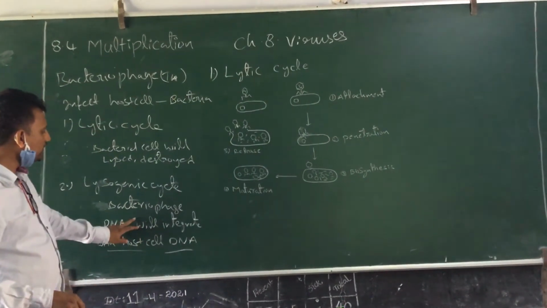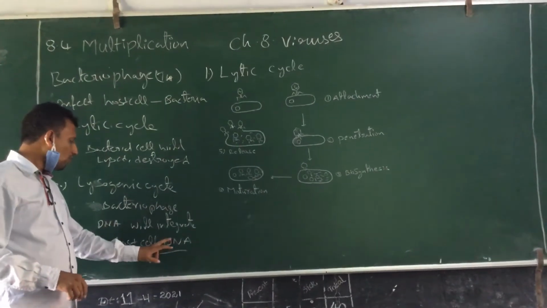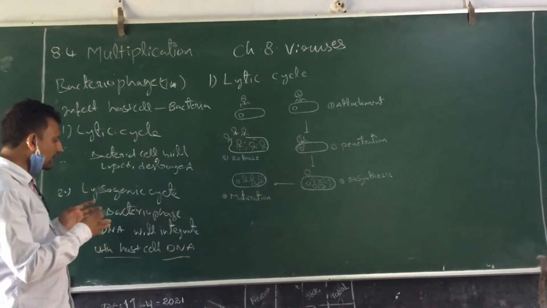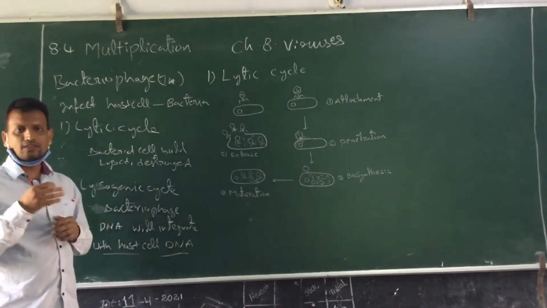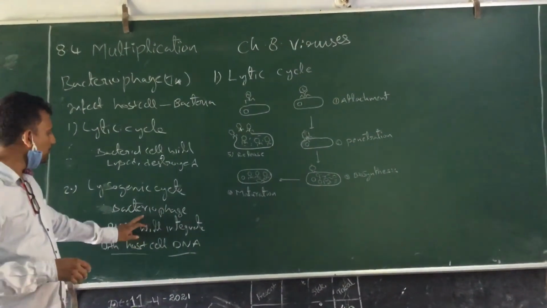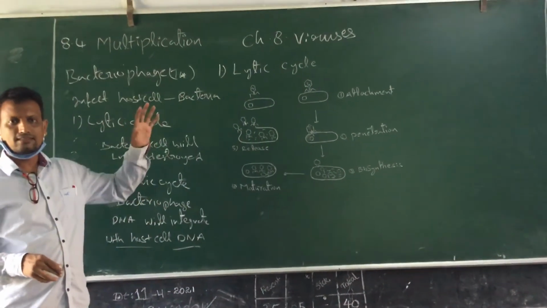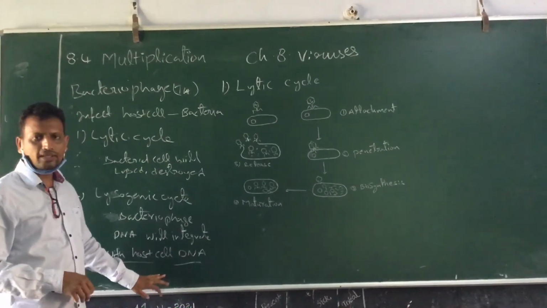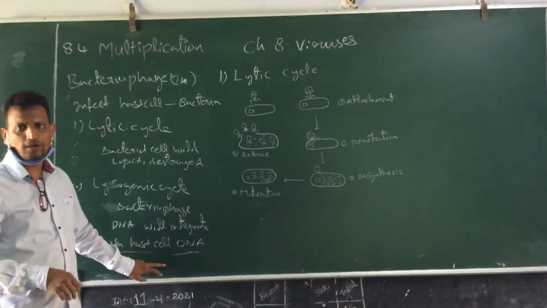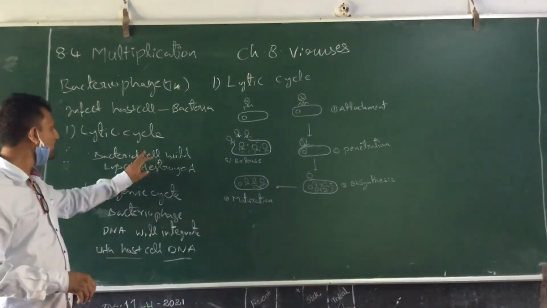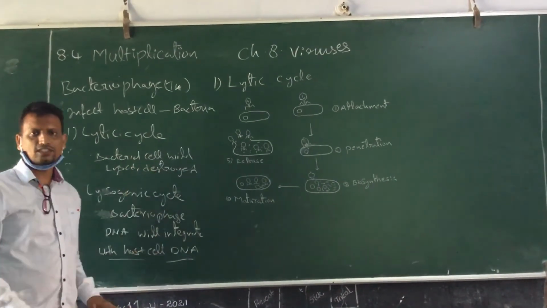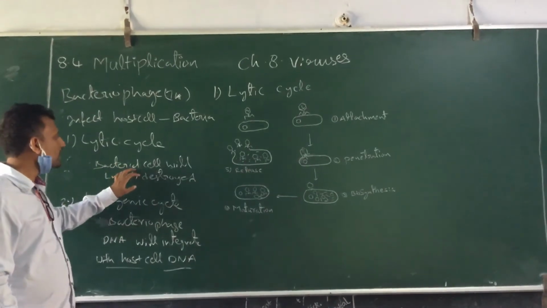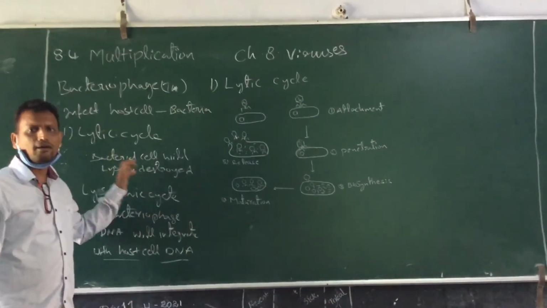After integrating, along with the replication of the bacterial DNA, the bacteriophage DNA fragment also replicates. So here there is no production of new bacteriophages. But in the lytic cycle, new bacteriophages will be produced, and for their release, it will lyse the bacterial cell.